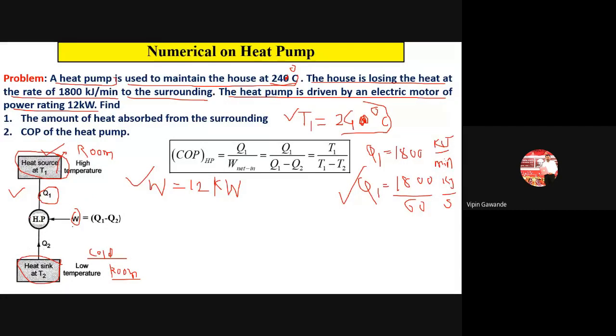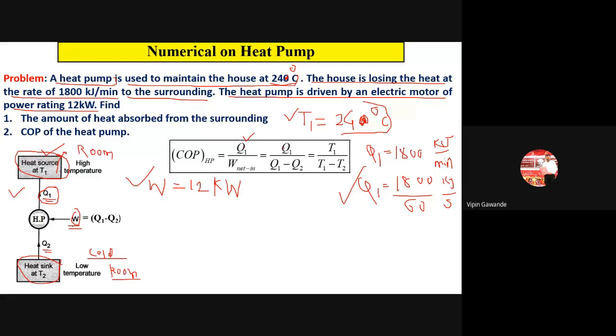What is the desired output of the heat pump? It must supply Q1 amount of heat to the room. So for the heat pump, Q1 is important. For the refrigerator, Q2 is important. And for the heat engine, W is important. So for the heat pump, it is Q1 divided by W, that is output upon input. Q1 is the output because it is going out, and W is the input.